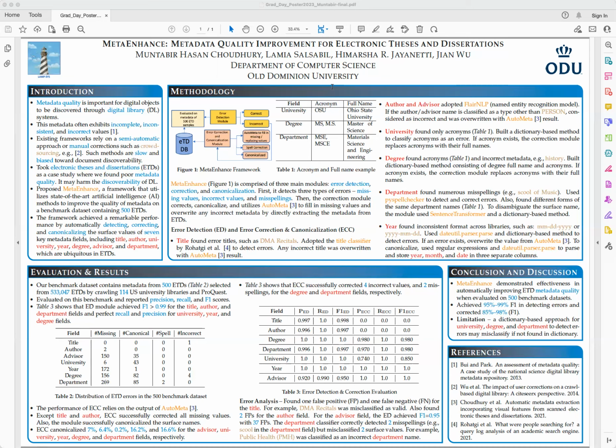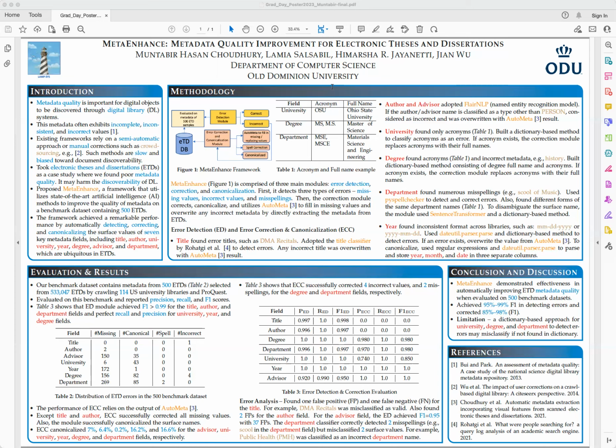From our error analysis, we found one false positive and one false negative for the title field. For example, DMA recitals was misclassified as valid. We also found two false positives for the author field. For the advisor field, the error detection achieved an F1 score equal to 0.95 with 37 false positives. The department classifier correctly detected two misspellings, but misclassified two surface values. For example, public health belongs to the department field, but it was classified as an incorrect department name.